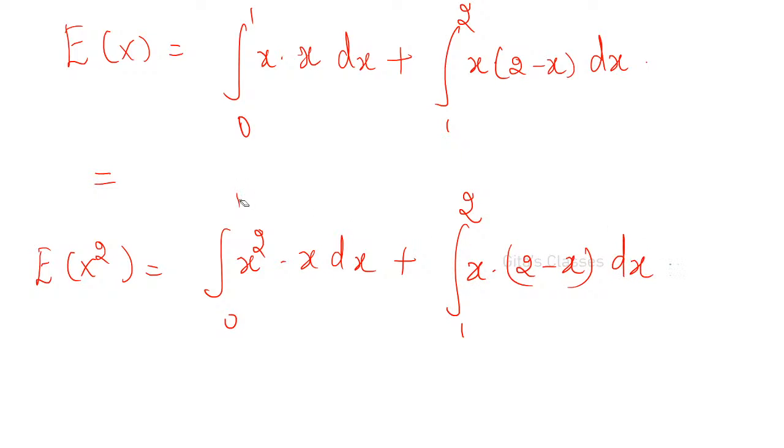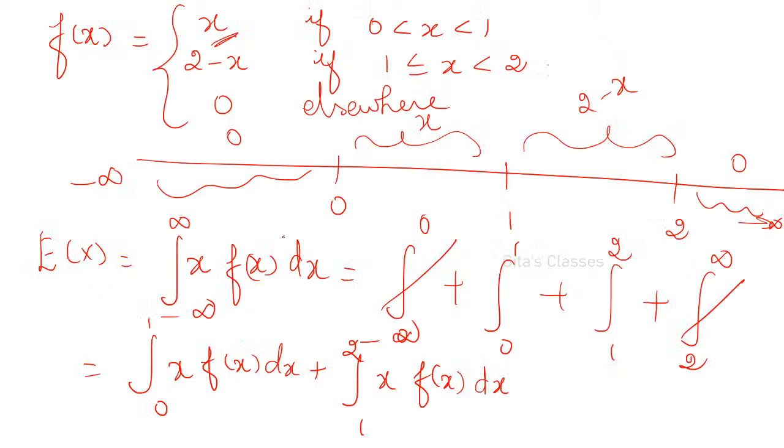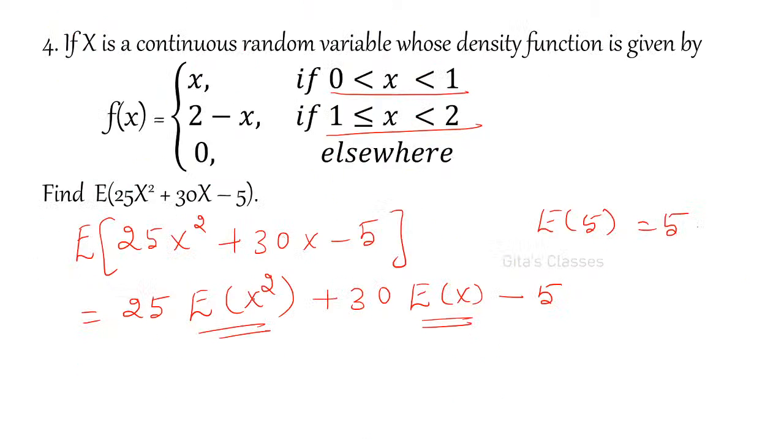Now give me the values of E of x and E of x squared, and after finding these, just substitute in this formula. 25 into whatever values you are getting, you have to write. Do it fast.